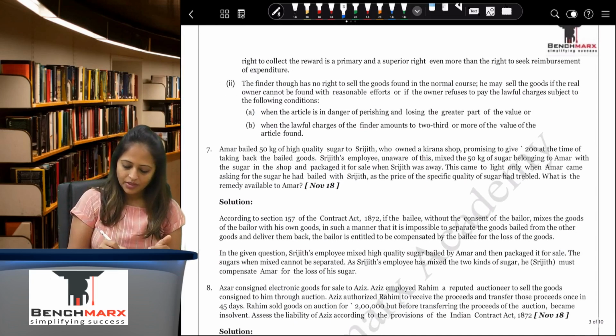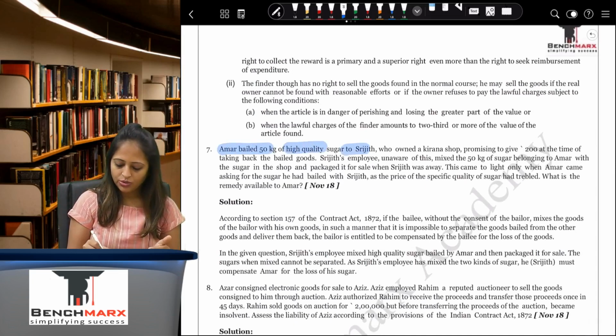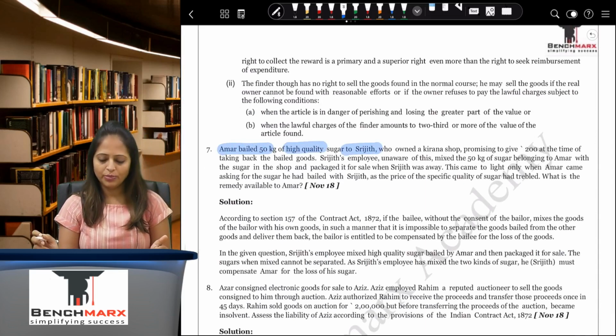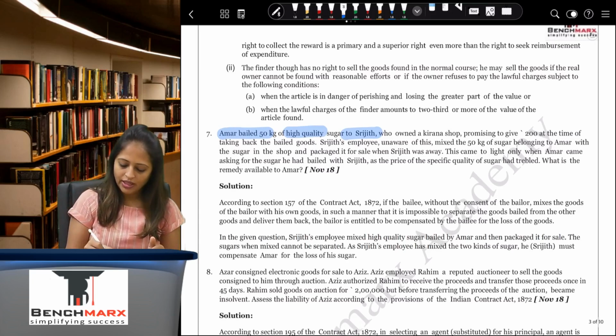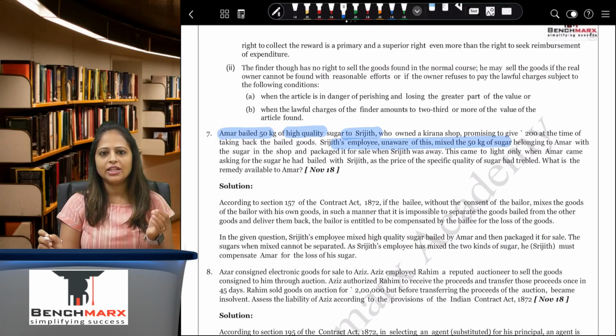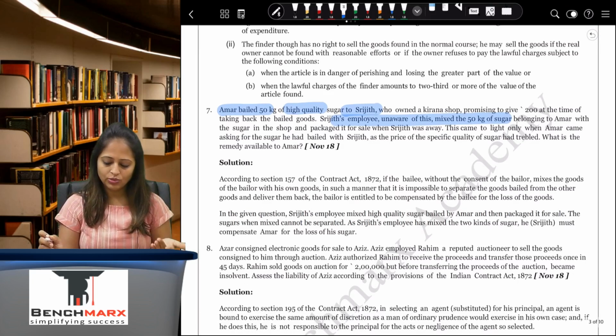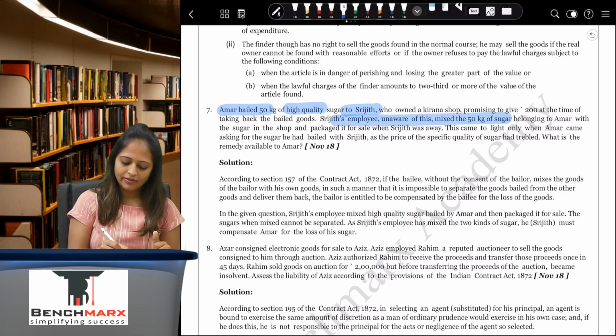Amar bailed 50 kg high quality sugar to Srijit, who owned a kirana shop, promising to give 200 at the time of taking the bailed goods. Srijit's employee, unaware of this, mixed 50 kg of sugar belonging to Amar with the sugar in the shop and packed it for sale when Srijit was away. This came to light only when Amar came asking for sugar he had bailed, which Srijit, as the price of specific quality of sugar, had tripled. What is the remedy available to Amar?